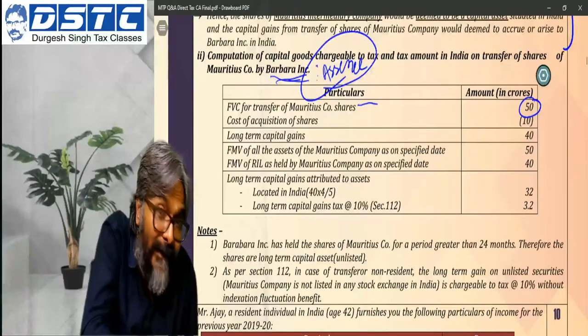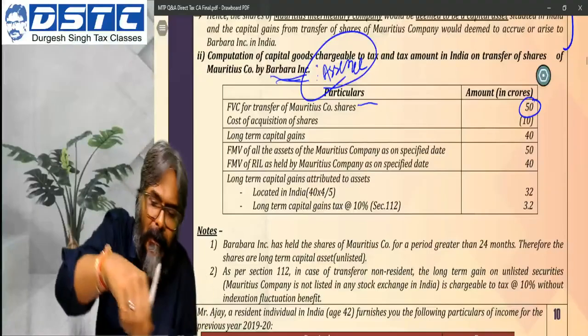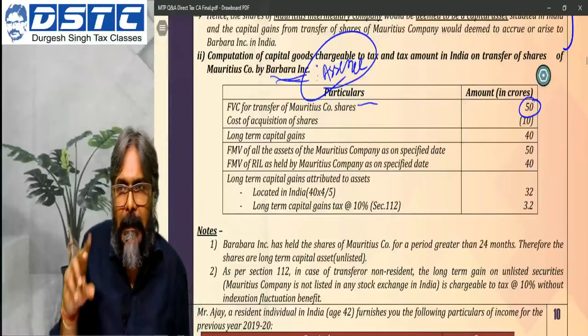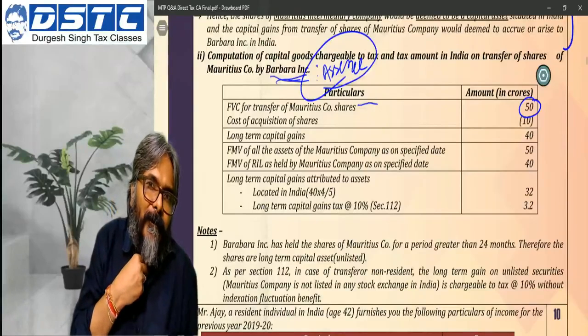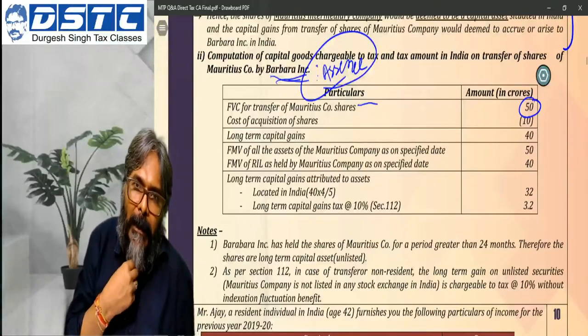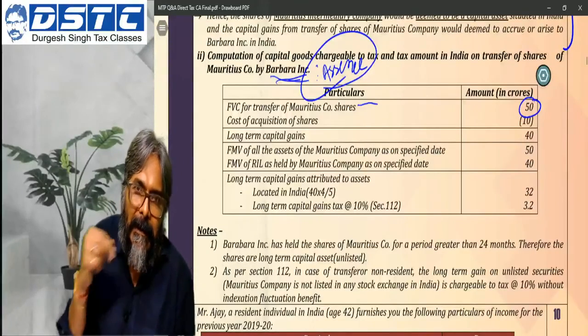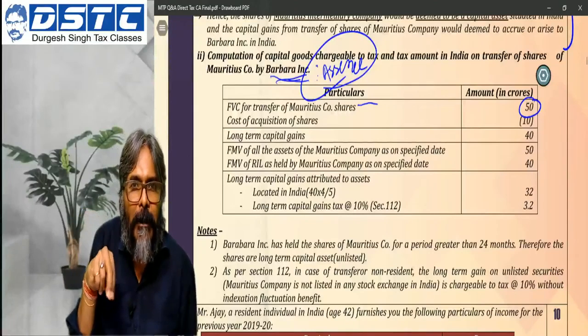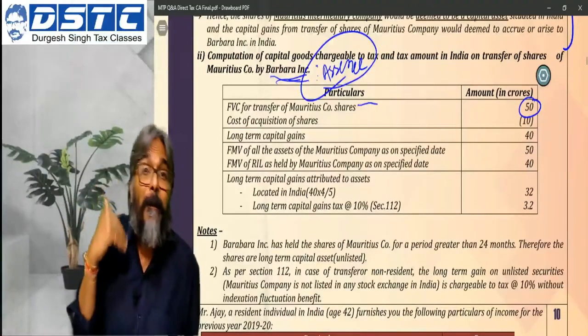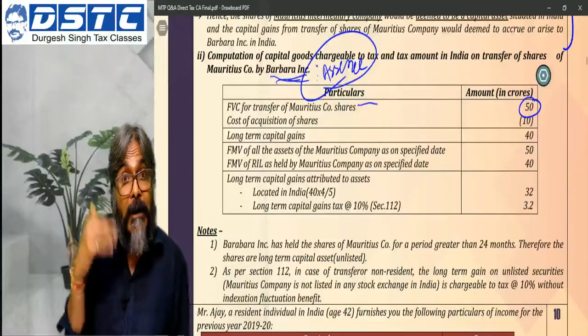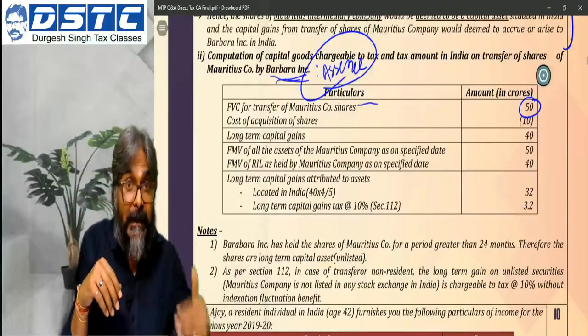Now next is about the cost. Now can you tell me here, is it a long-term or a short-term capital asset? First of all, be careful. We have to calculate the period of holding and decide whether it is long-term or short-term. Once that is decided, the next question is about the indexation to be applied or not. If it is long-term, all these factors have to be looked upon because it's a capital gains.